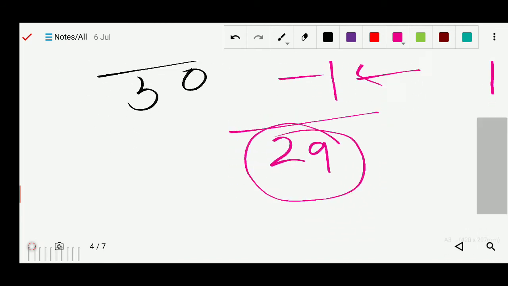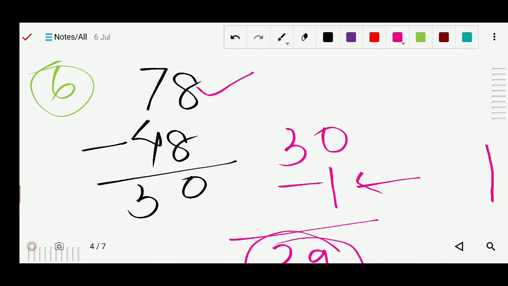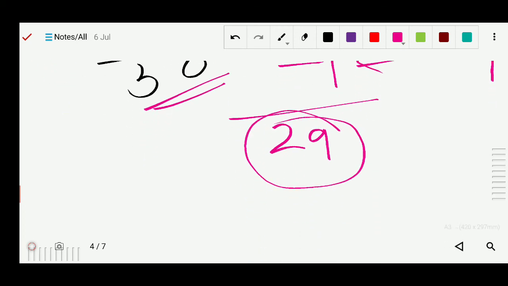Okay, what you have to do, first of all, is take the given numbers, the highest and the lowest, and subtract. Suppose here are 78 and 48, I subtracted and I got 30. After getting this 30, I will minus 1 from it. After minus 1, whatever answer we get, that is your answer. So here the answer is 29.